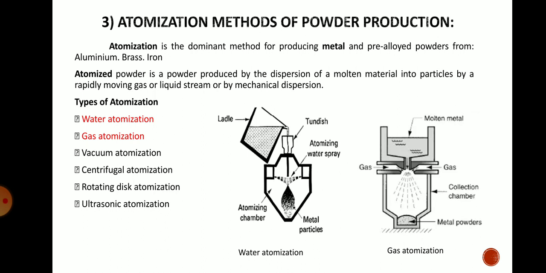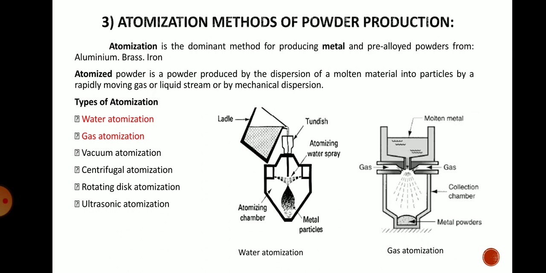In milling we have seen the ball milling method, and then the cold stream method. In chemical methods we have seen the reduction reaction method. There is one more method called the electrochemical method. Third, in physical or atomization methods we have seen water atomization and gas atomization.